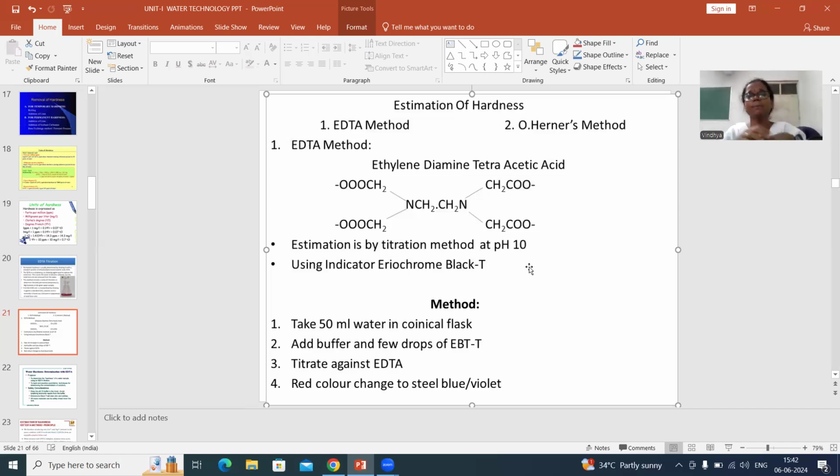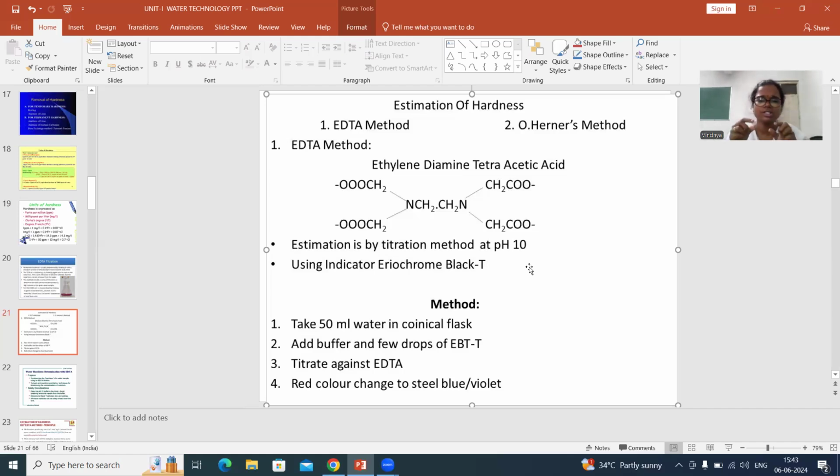So here we need a basic buffer solution, because pH is 10, it is a basic buffer solution. So we are using a buffer solution which is prepared by mixing ammonium chloride and ammonium hydroxide. That is called ammoniacal buffer solution. If you mix equal quantities of ammonium chloride and ammonium hydroxide, ammoniacal buffer solution is formed.